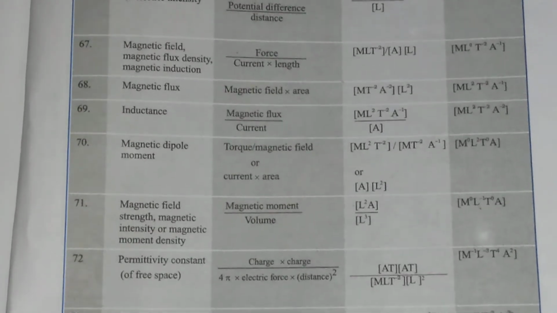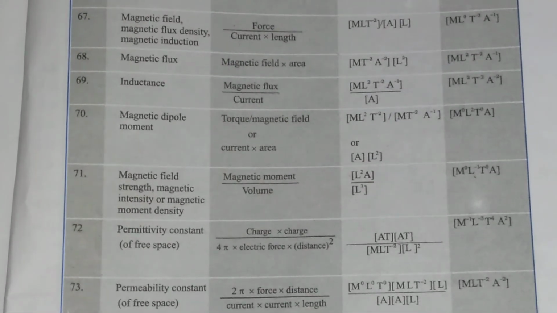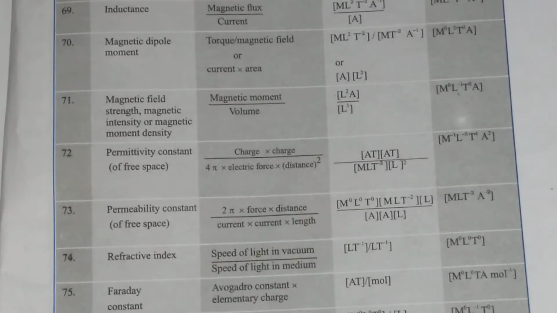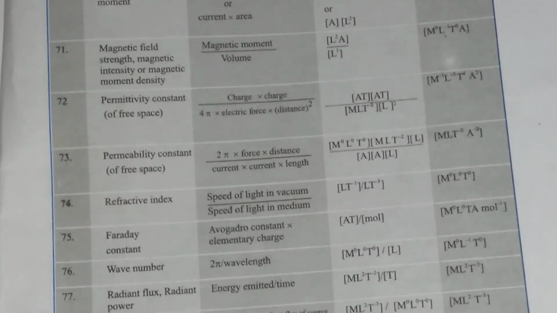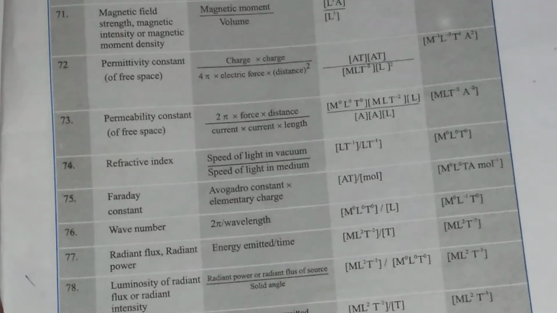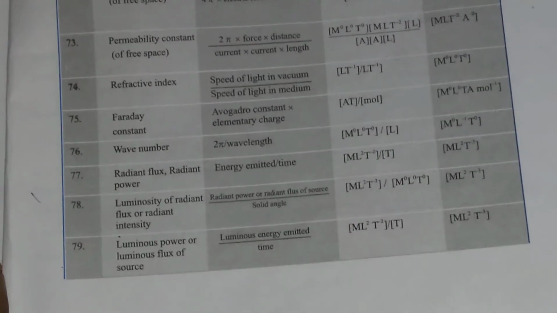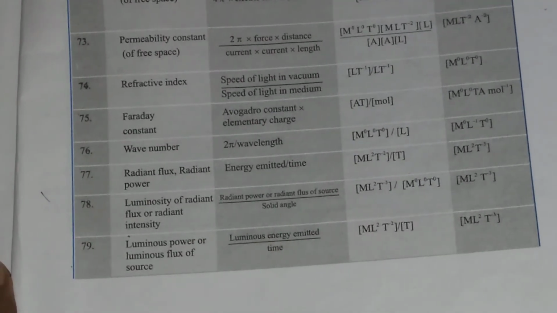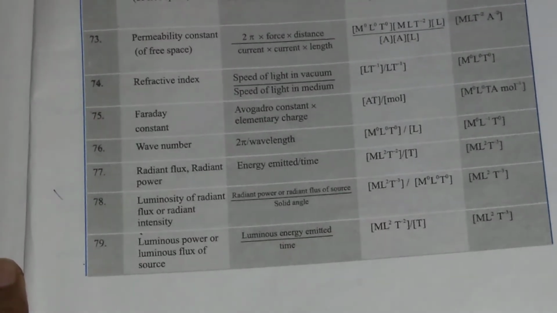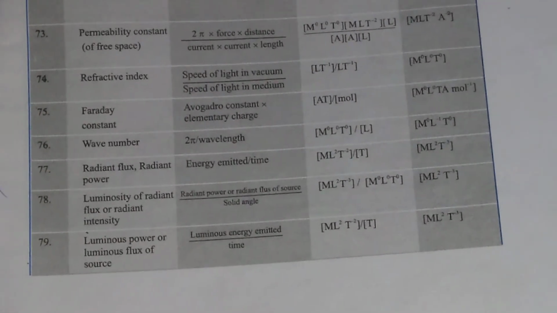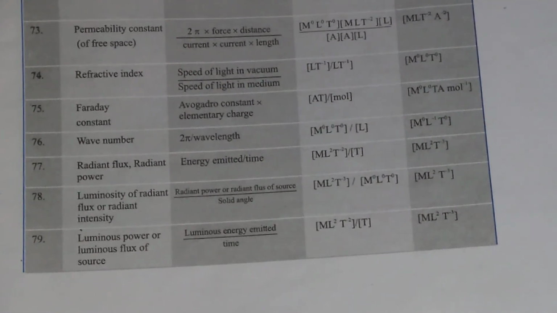Then in magnetism, you will get magnetic flux, magnetic dipole moment, magnetic field strength, permittivity, permeability, refractive index, Faraday constant, wave number, radiant flux. In the optics chapter, you will have wave number, radiant flux, luminosity, luminous power.